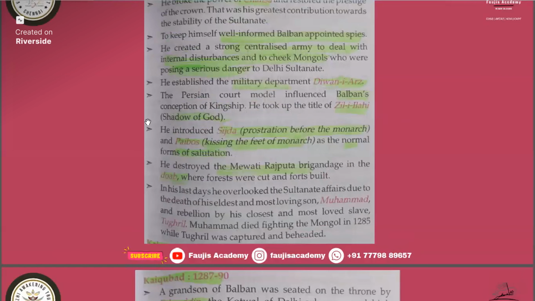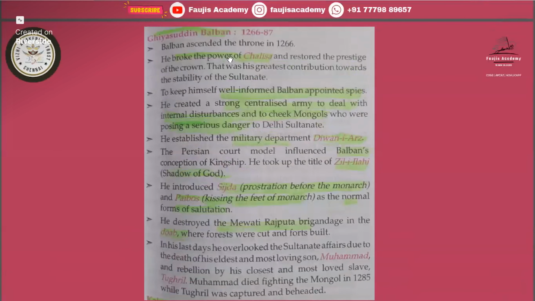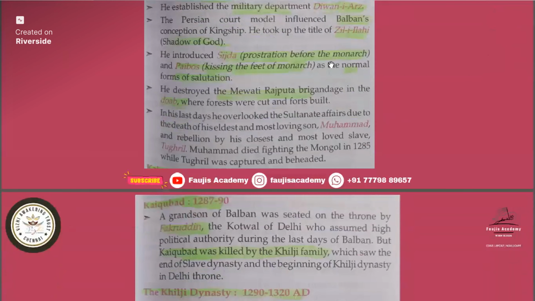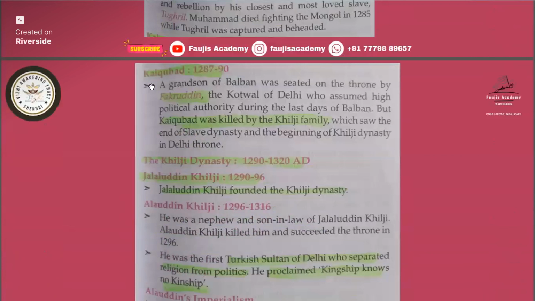Then the Jila Ilahi title was given to Balban. Diwan-i-Arj was the military department, and he broke the power of Chalisa. Then the last ruler was Kaikawad, a grandson of Balban, who was seated on the throne by Fakhruddin, the Kotwal of Delhi, who assumed high political authority during the last days of Balban. But Kaikawad was killed by the Khilji family. So the last ruler of the slave dynasty was Kaikawad.